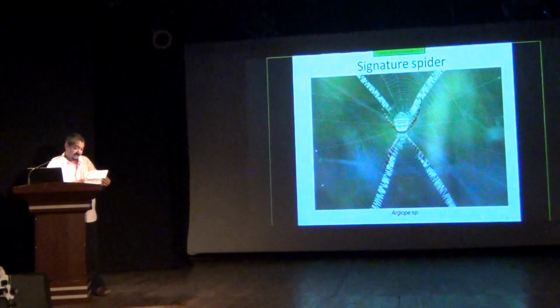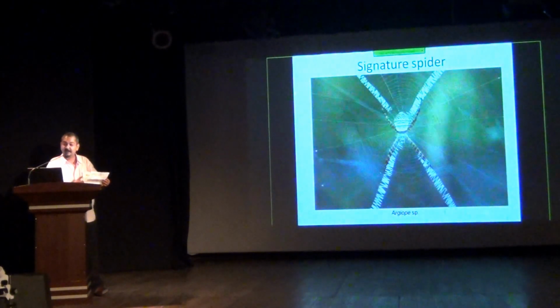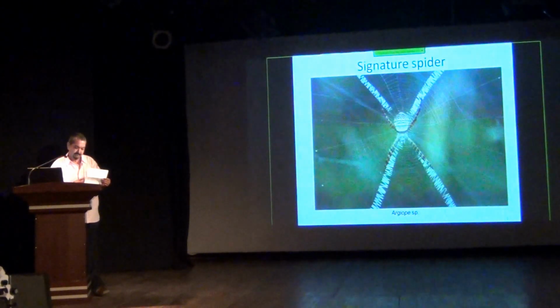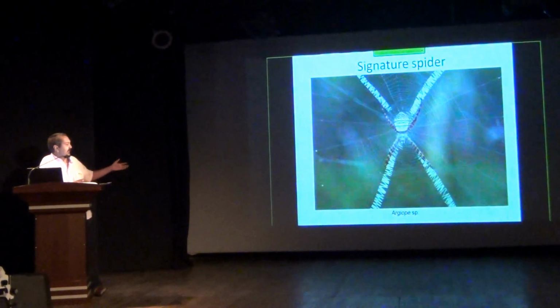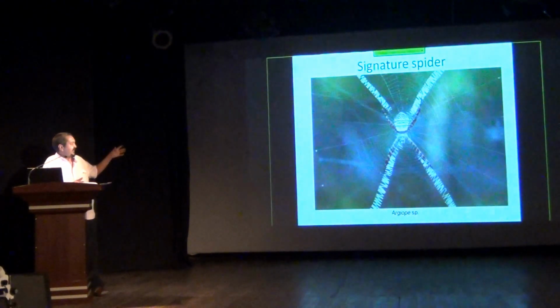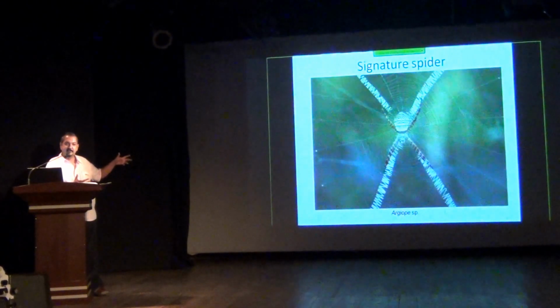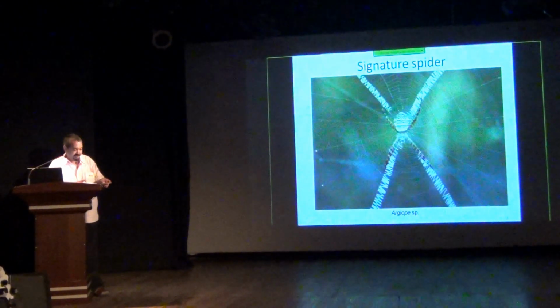So it's also called the St. Andrew's cross spider for obvious reasons. And the zigzag is called the stereomentum, which apparently helps them maybe fine-tune the tensions of the web in some ways.